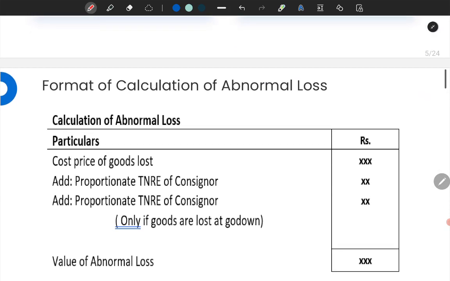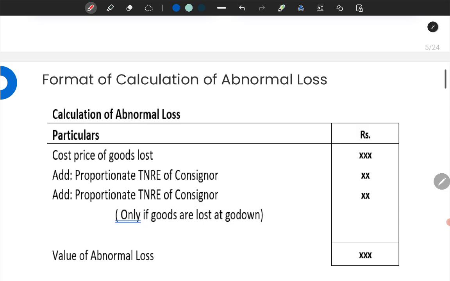Clear? Now, format for calculation of abnormal loss. Very easy. First, you need to take cost price of the goods lost. For example, let us understand: A, the consignor, sent to B, the consignee, 1,000 calculators.